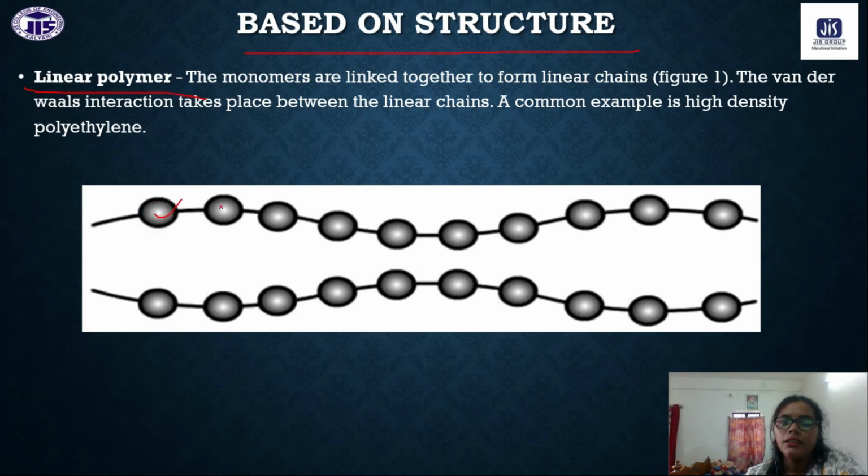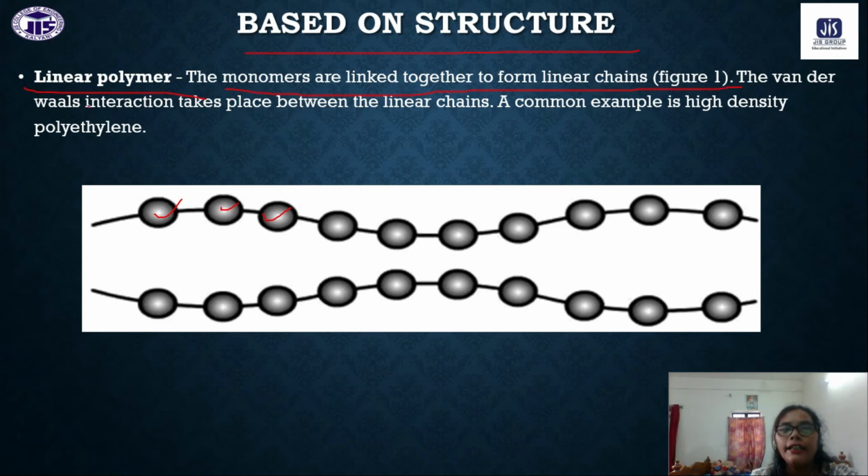Okay, these are the monomers. You can see all the monomers are joined or added through a single line. That is why it's called the linear polymer. They don't have any branches. Okay, so this is called linear polymer. The monomers are linked together to form a linear chain.